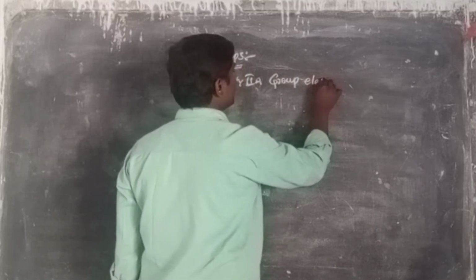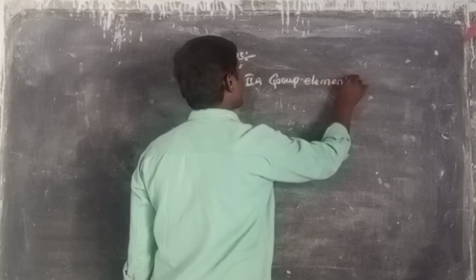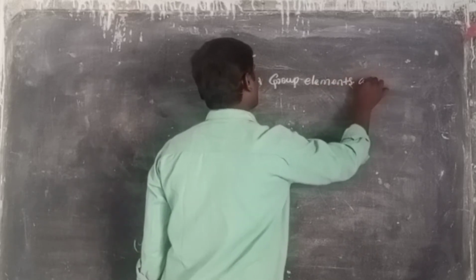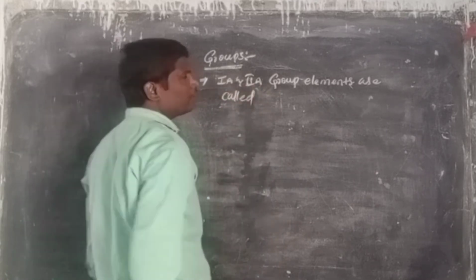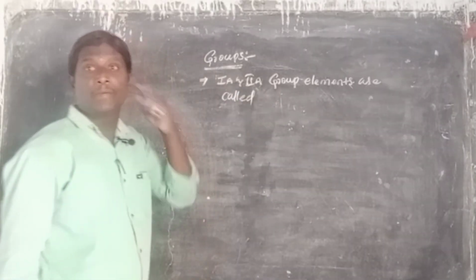First A and second A group elements are called alkaline metals and alkaline earth metals.